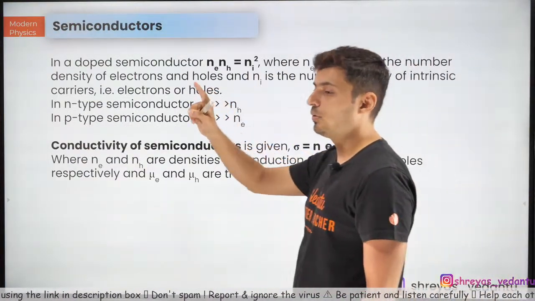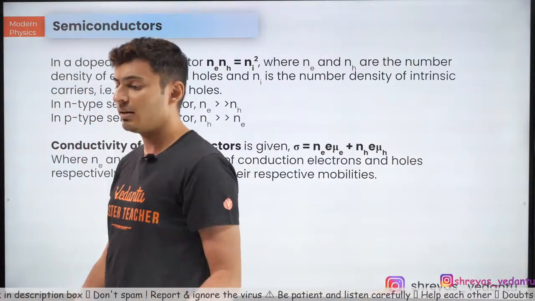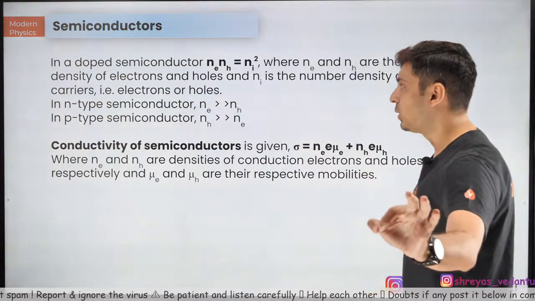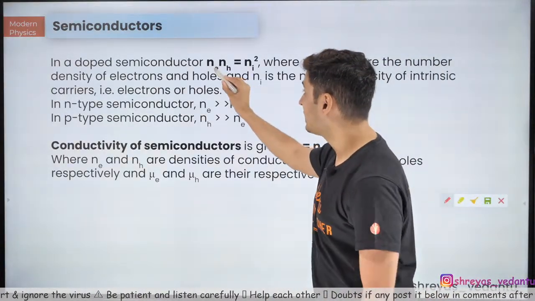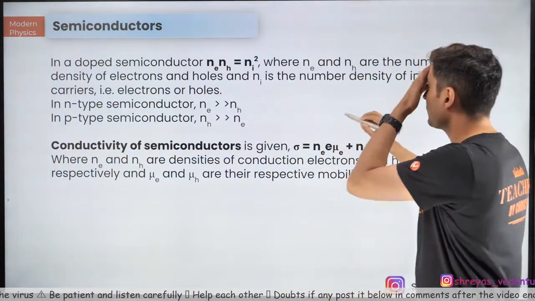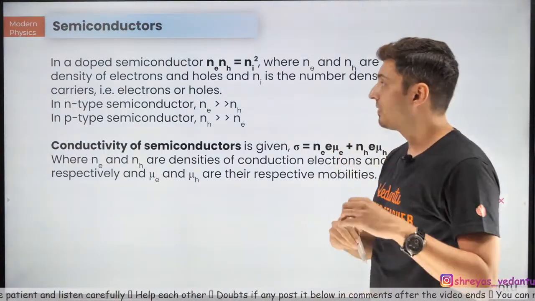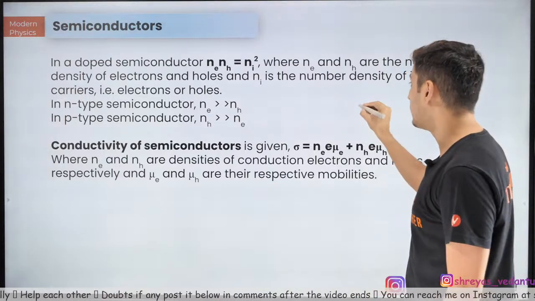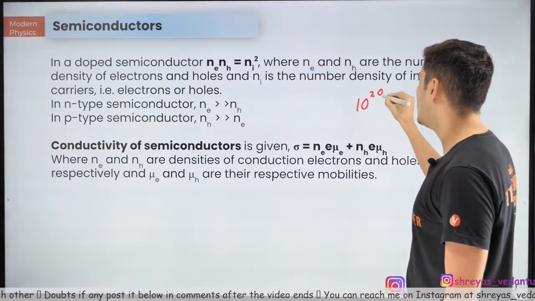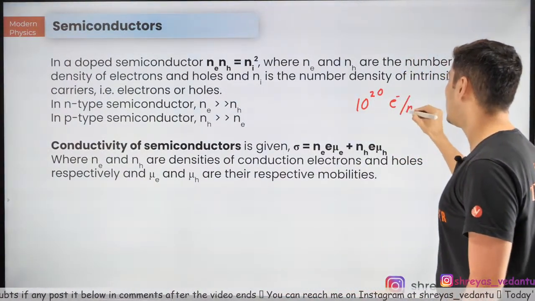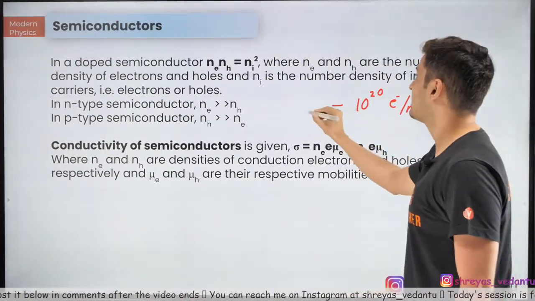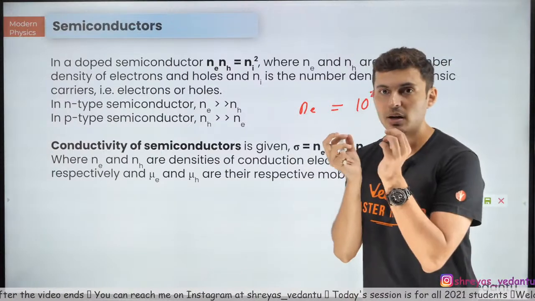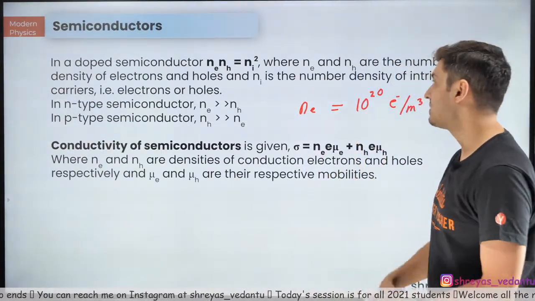Now, very, very important formulas, coming to diodes and all of that. These two formulas are very important. This N represents the number density of either electrons or holes: how many electrons there are per unit volume. For example, 10 to the power 20 electrons per meter cube. That is Ne, the number density.